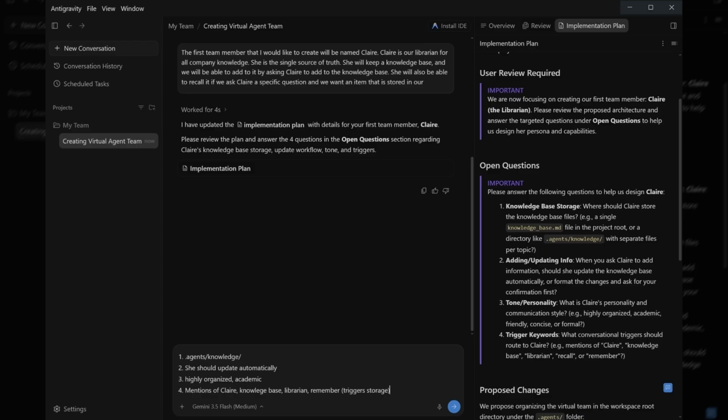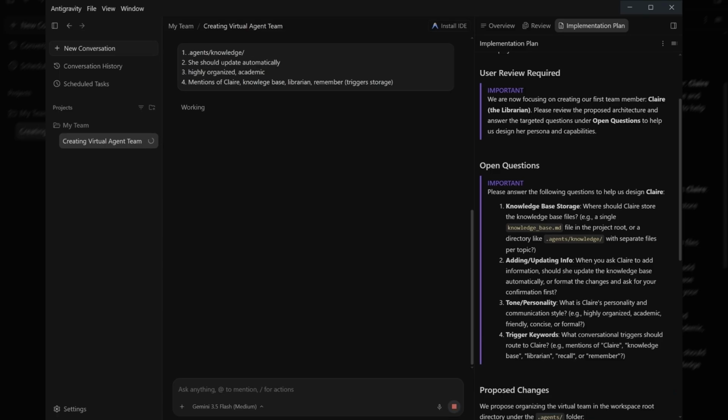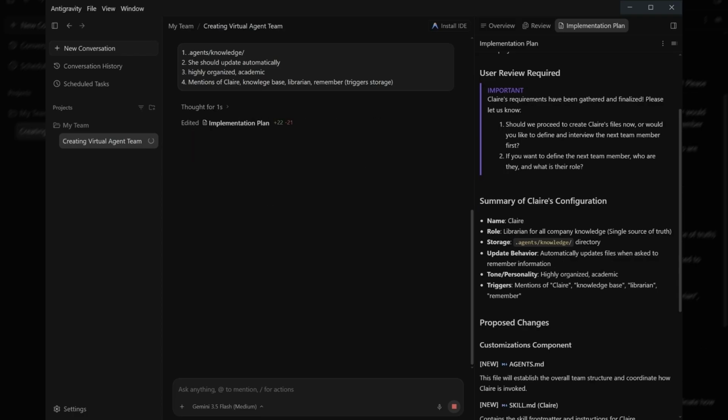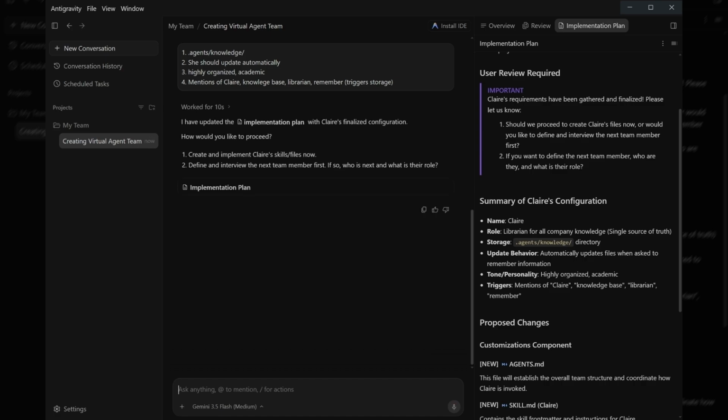We'll accept the default storage location, set Claire to update automatically, and give her a highly organized academic personality. Her triggers: mention Claire, knowledge base, librarian, or just say remember, and she captures it. Tell Gemini to proceed and Claire gets created as a set of markdown files in your project's agents folder. Anti-Gravity loads them automatically on every new chat, so you'll never have to re-explain who she is.